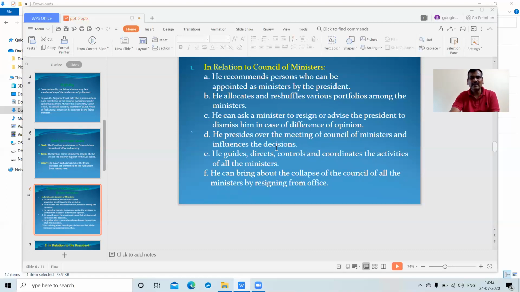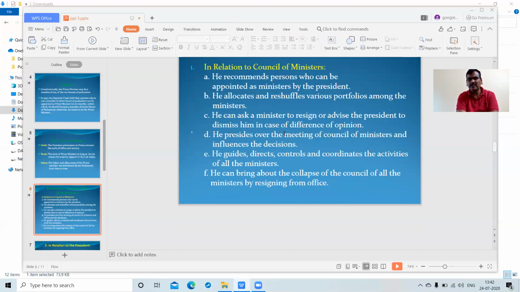But indirectly, various articles of the Constitution apply, depending upon the aid and advice to the various organizations. In relation to the Council of Ministers, the Prime Minister of India recommends persons who can be appointed as ministers by the President.